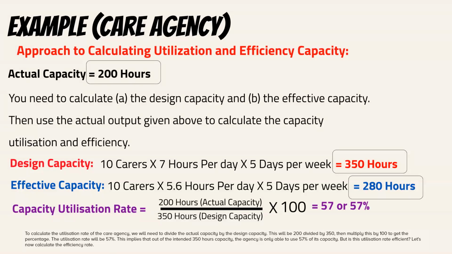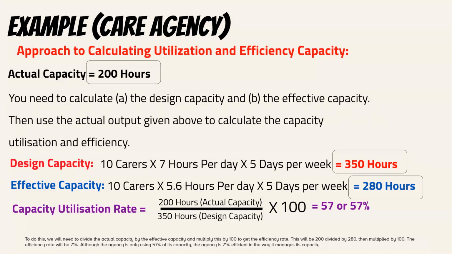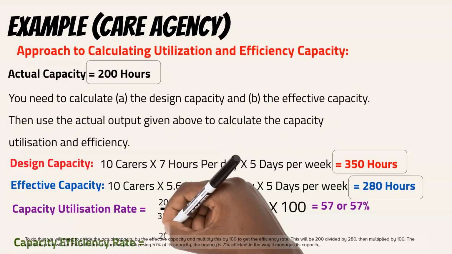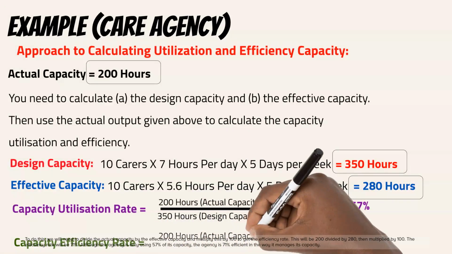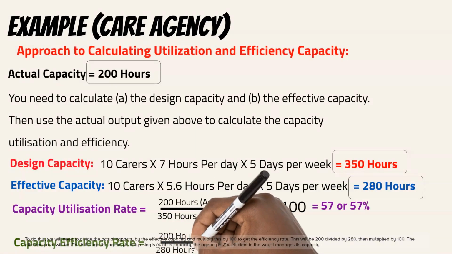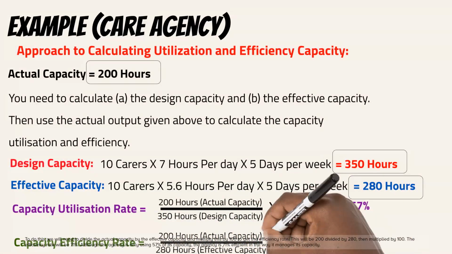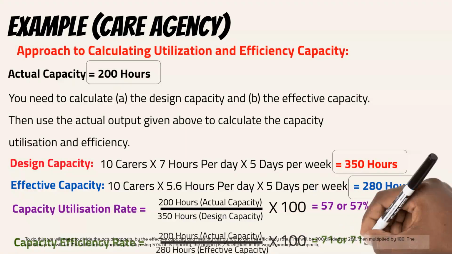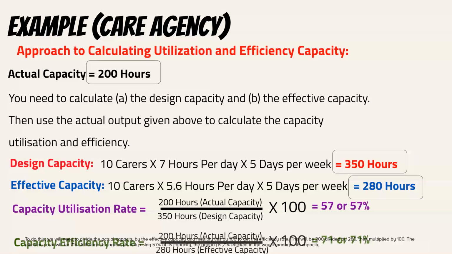Let's now calculate the efficiency rate. To do this, we will need to divide the actual capacity by the effective capacity and multiply this by 100 to get the efficiency rate. This will be 200 divided by 280, then multiplied by 100. The efficiency rate will be 71%. Although the agency is only using 57% of its capacity, the agency is 71% efficient in the way it manages its capacity.